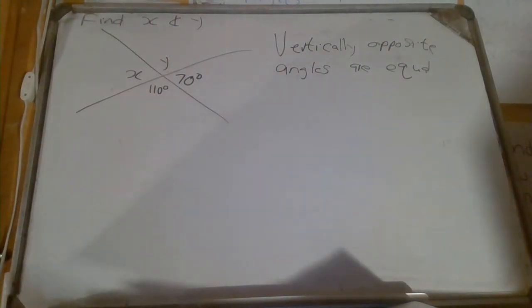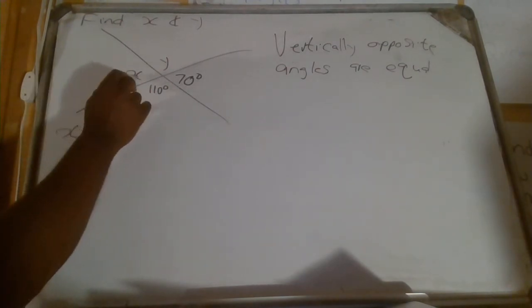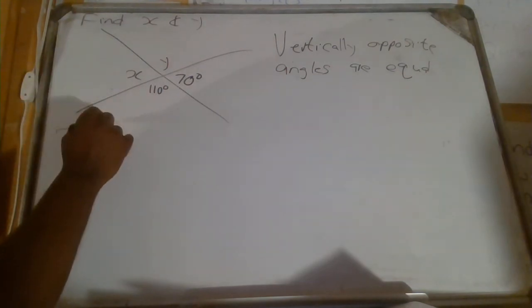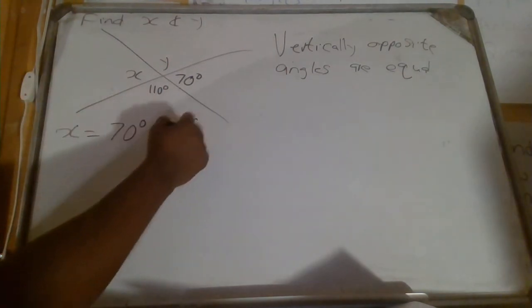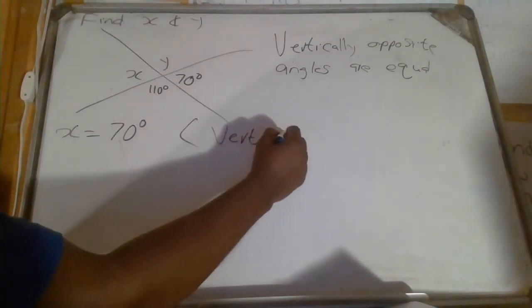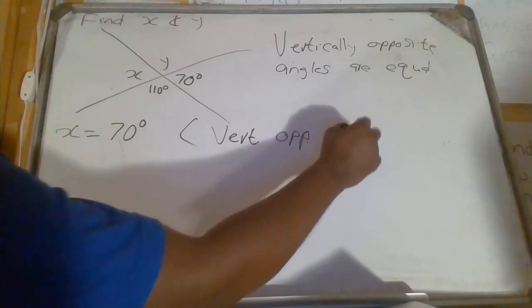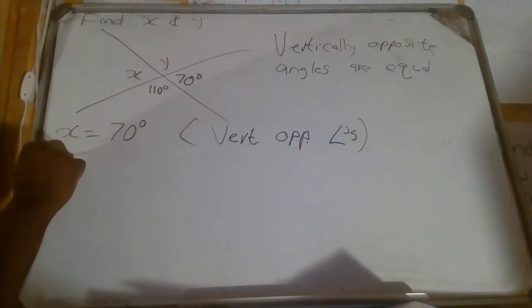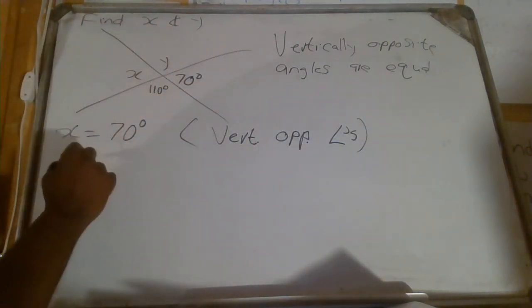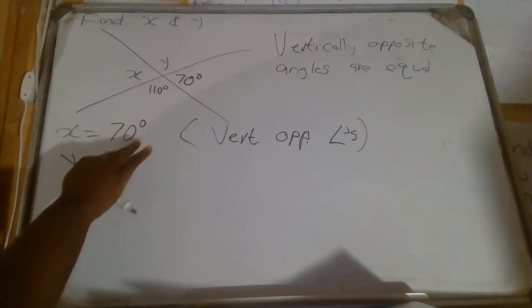Okay, so what does that mean? That means that x, because x is vertically opposite to 70, x is equal to 70 degrees. What is the reason? Vert for vertically, op for opposite angles. You are done. And then you say y is equal to 110 degrees.